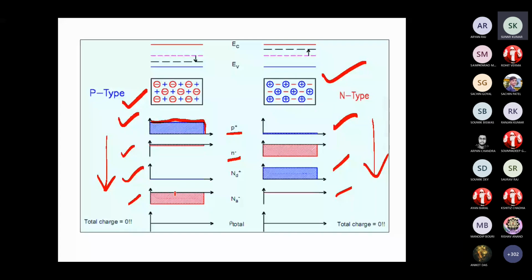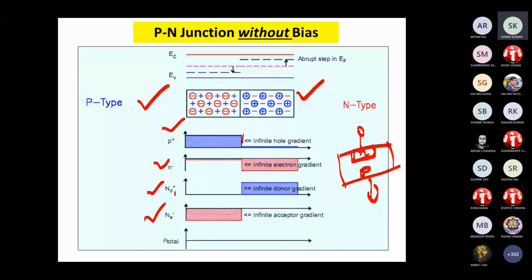When you bring P and N together, you will have this type of concentration profile, with a concentration gradient at the junction. This is at t equal to 0.